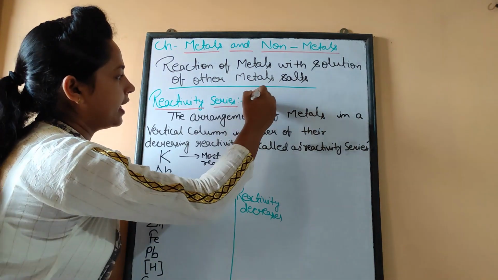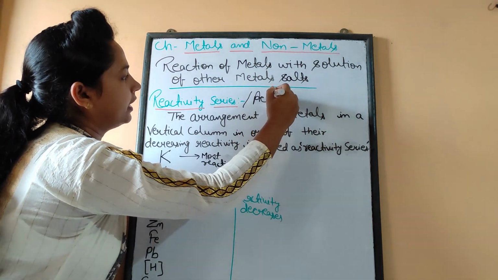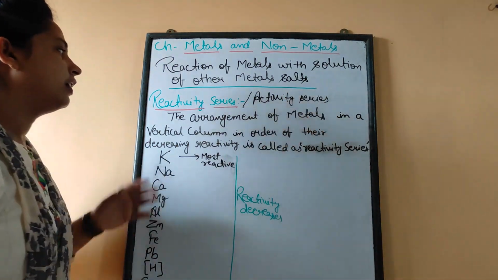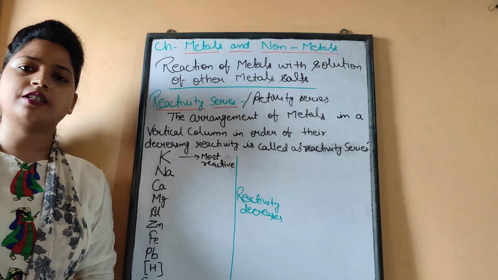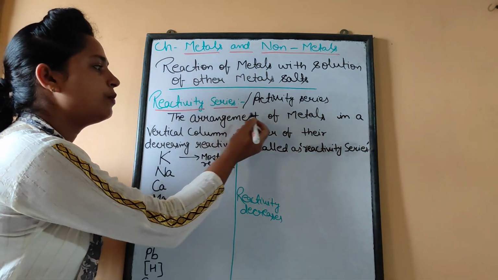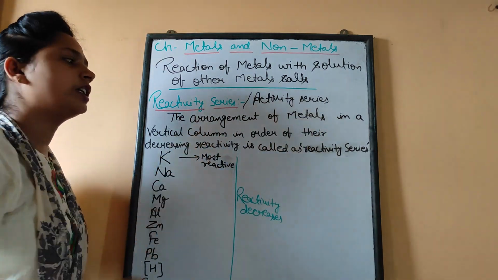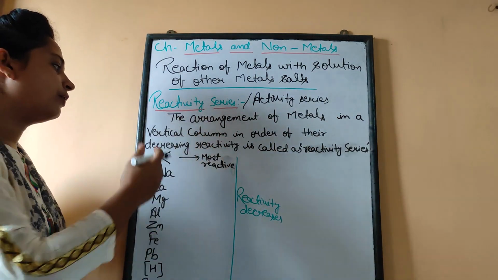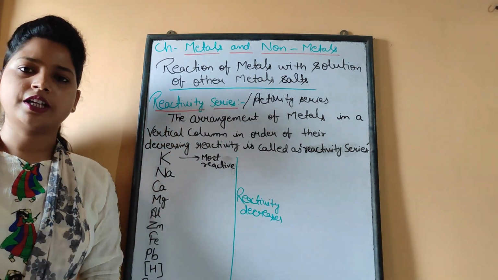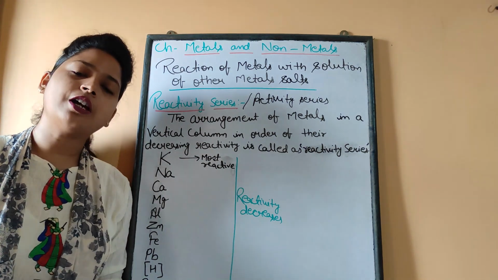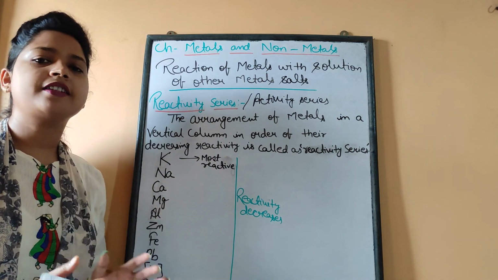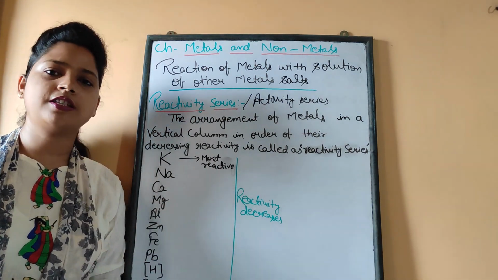It is also called the activity series. So how can one define the activity and the reactivity series? It is the arrangement of metals in a vertical column in order of their decreasing reactivity. Means if we arrange the metals in order of their decreasing reactivity, then that series is called reactivity series.